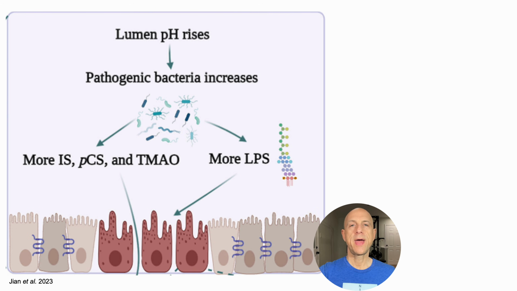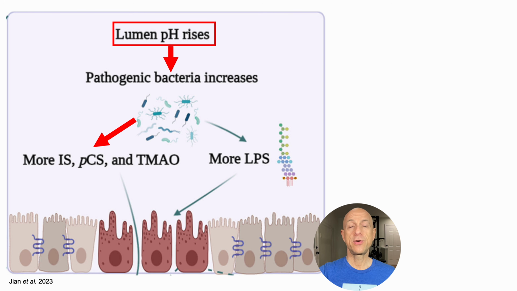And a main factor that controls whether or not TMAO is produced is the pH in the gut lumen. So the gut lumen is the inside of the tube that is the intestine. And under normal conditions, it should be acidic, not alkaline. However, when the pH inside of the gut lumen becomes more alkaline, that leads to the growth of pathogenic bacteria, which produce TMA, which is then correspondingly oxidized to TMAO in the liver.